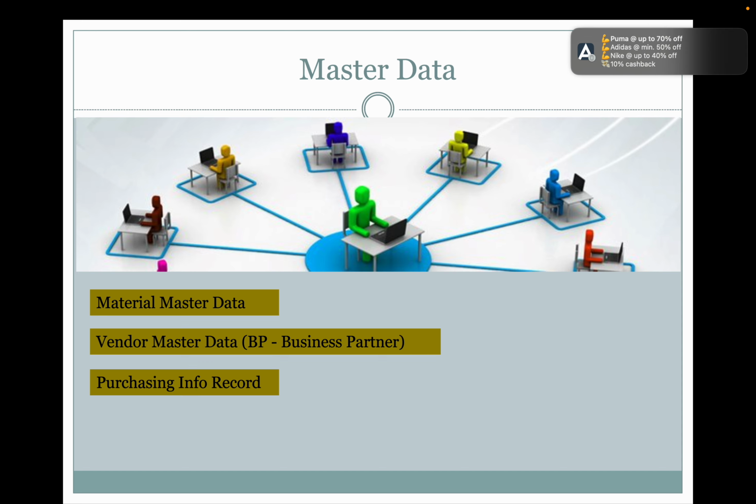Against the branch, against the plant, or against the purchasing organization. Why is it different? Suppose let's assume the Mumbai plant. The same supplier, the same material: if he is supplying to Mumbai, the cost will be different. If the same supplier supplies the same material to Hyderabad, the price will be different.